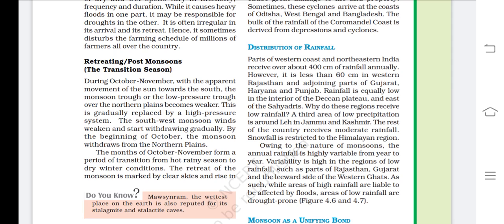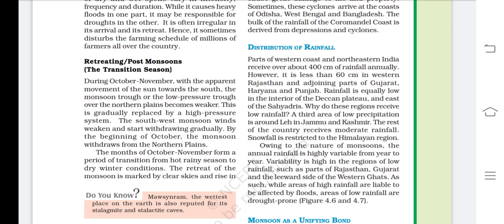Now, in October and November, with the movement of the sun towards the south, the monsoon trough of low pressure over the northern plains becomes weaker. This is gradually replaced by a high pressure system. The southwest monsoon winds weaken and start withdrawing gradually. By the beginning of October, the monsoon withdraws from the northern plains, so the rainfall season is over there.